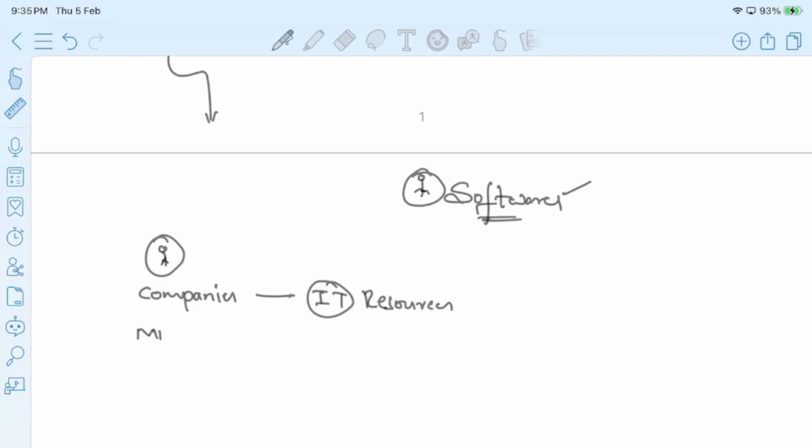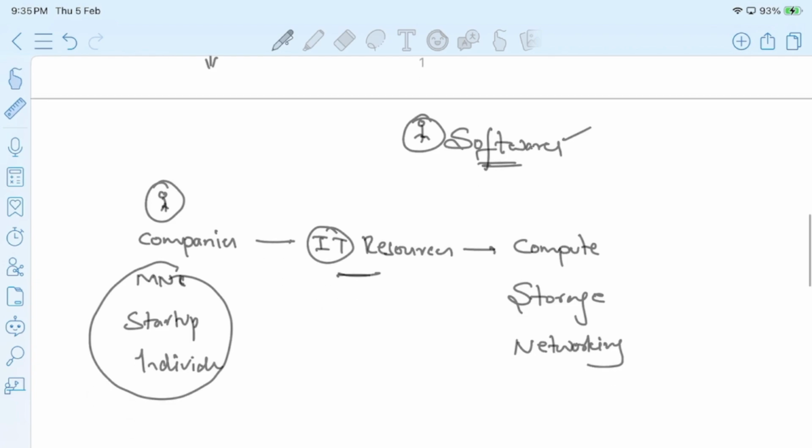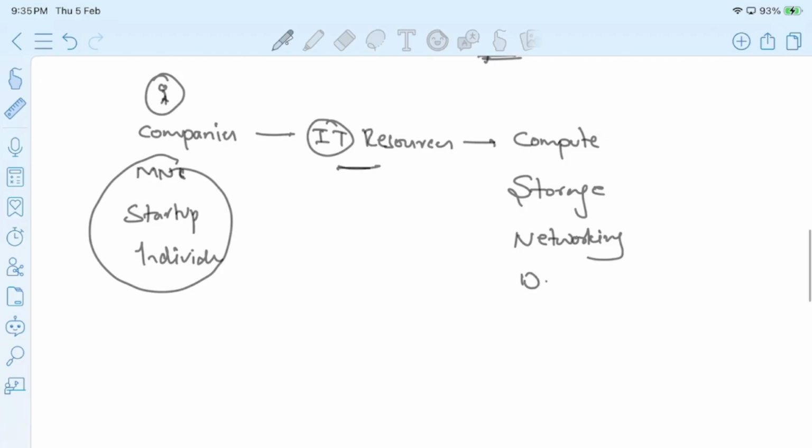It might be a big MNC company, or a startup company, or even individuals who are developing the software and maintaining the software continuously. They require IT resources. What IT resources do we require in order to develop any software? We need compute capacity, CPU, RAM, and storage, right? And we need networking to make this software available to the customers, and we need databases, right? So we need these IT resources in order to develop this software.